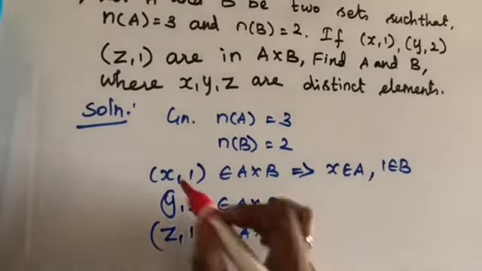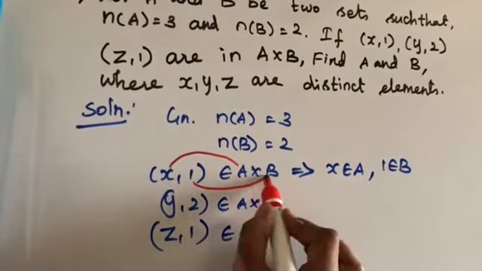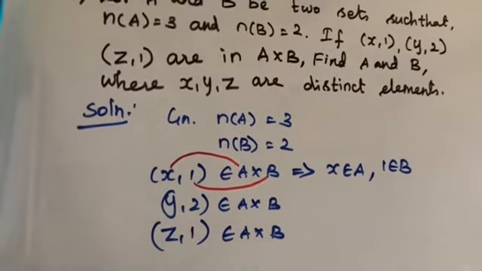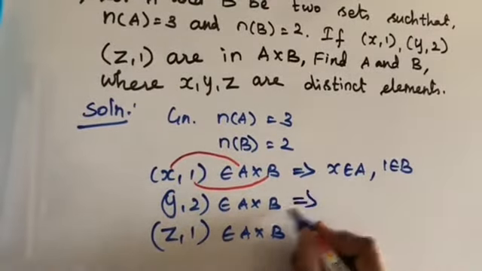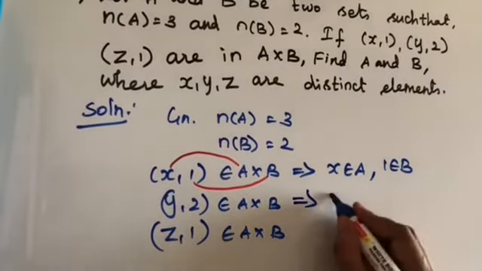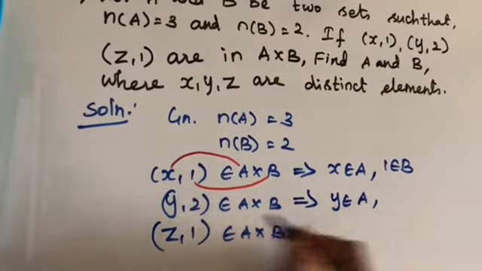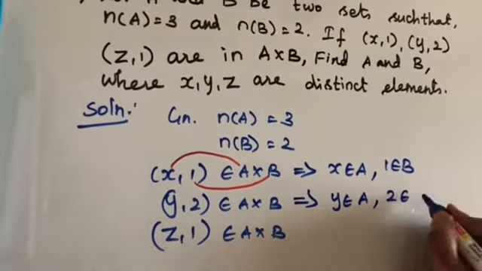This is the rule of Cartesian product. Similarly, (y, 2) belongs to A cross B. That implies y belongs to A and 2 belongs to B.